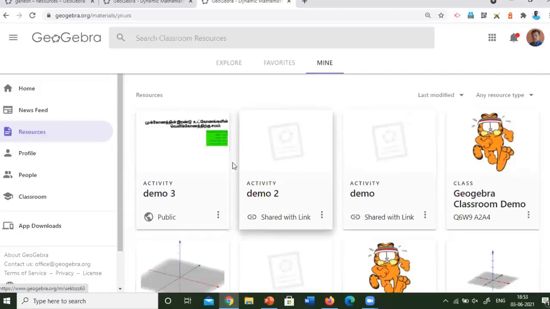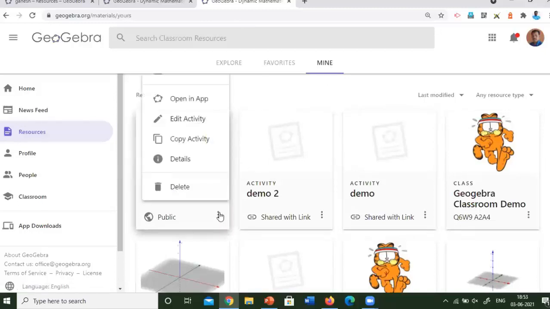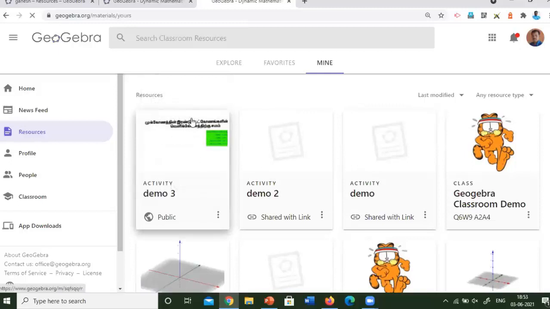Okay. Here you can see the activities created by us are arranged. Now I am going to add the activities inside the class. Okay. Now I will click on the activity and then click edit activity.